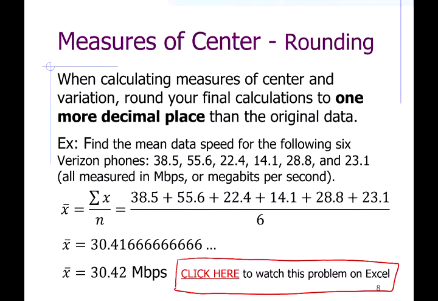So I show you how to find the average on Excel. The formula for mean on Excel is called average. So it's equal, average, and then the location of data, which is the form. Pretty much everything we're going to do in Excel for this course is going to take an equal sign, the name of the function, and then the location of the data.